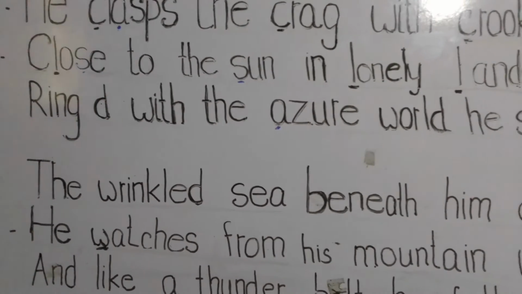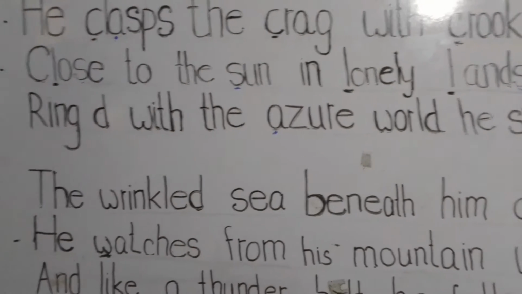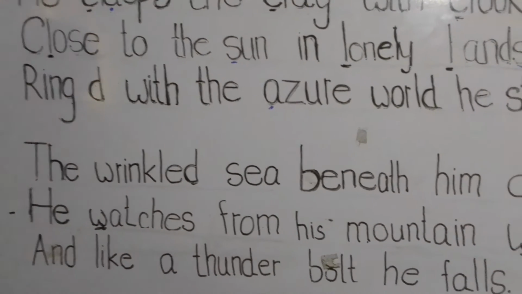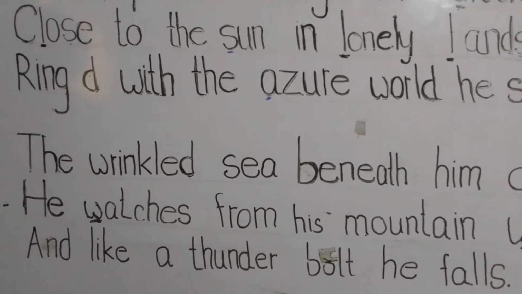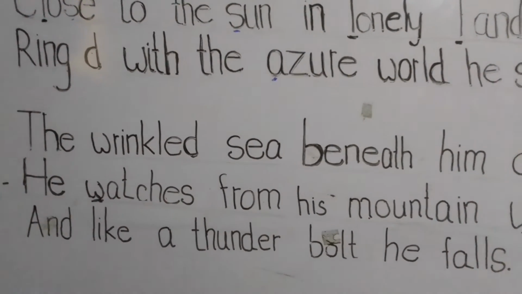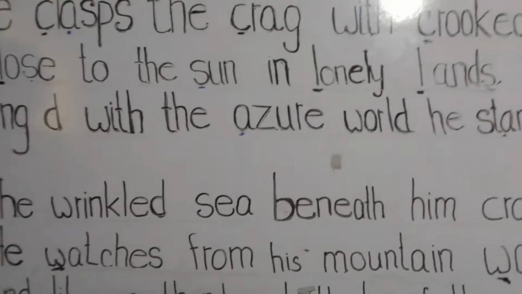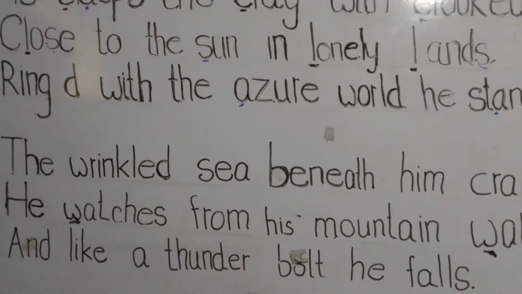The sun is not the highest object in the sky, but the source of power and energy required to all living and non-living things on earth. The poet places the eagle close to the sun to show its great height.